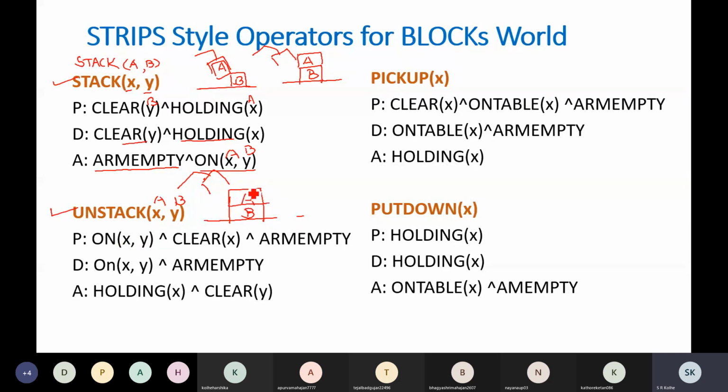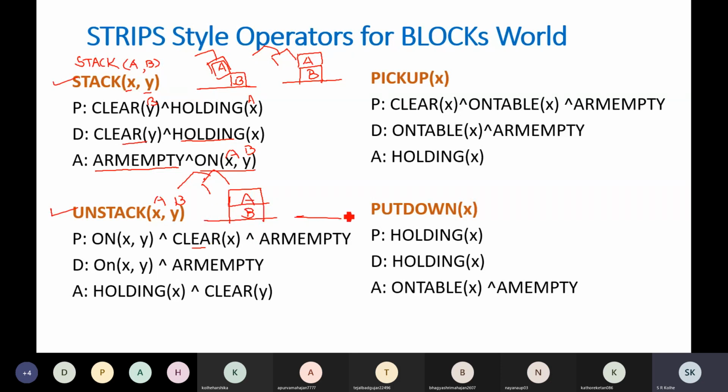There should not be any block on block A, because there might be a case where some other block is on block A. In that case we cannot perform the unstack operation. So this A should be clear. Therefore another condition that has to be satisfied is clear A, and this arm should be empty. So we have defined the set of preconditions which has to be true if this unstack operation has to be performed: on XY, clear A, and arm is empty.